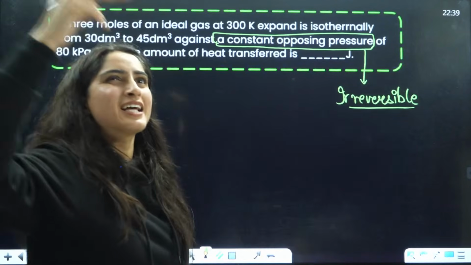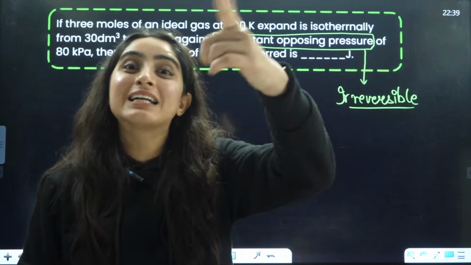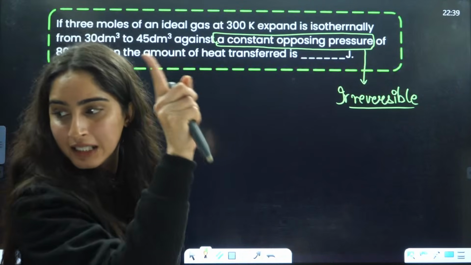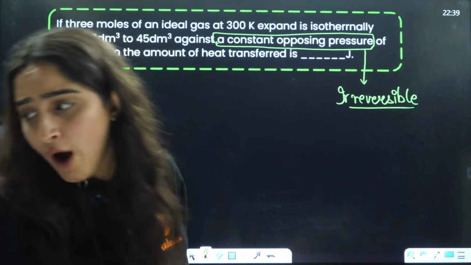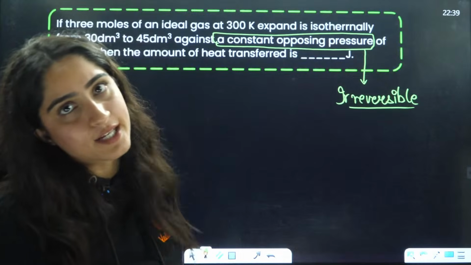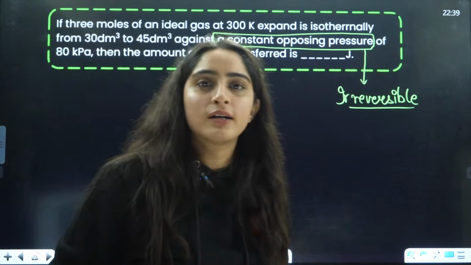Whether to use the integration formula or the delta formula. Which formula to use? Delta or integration? Just tell me that. Delta or integration? Beta, trust me on that.